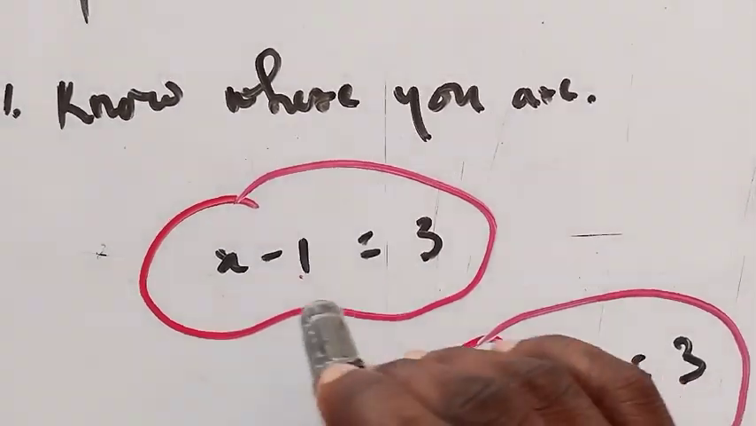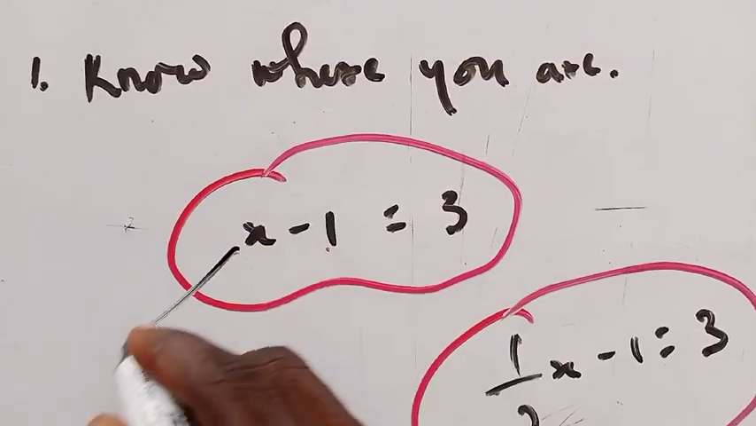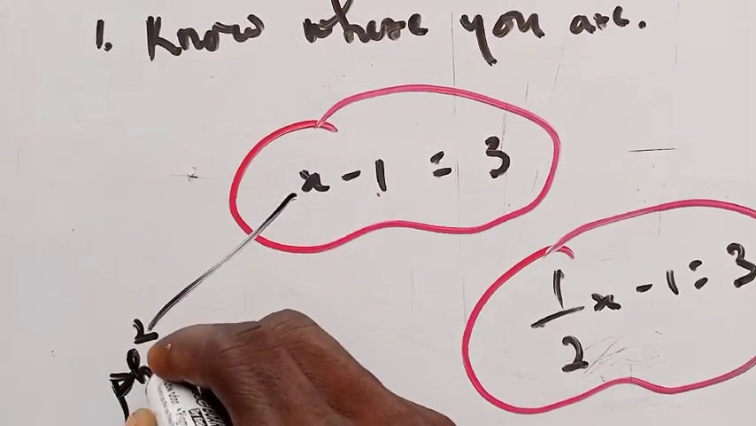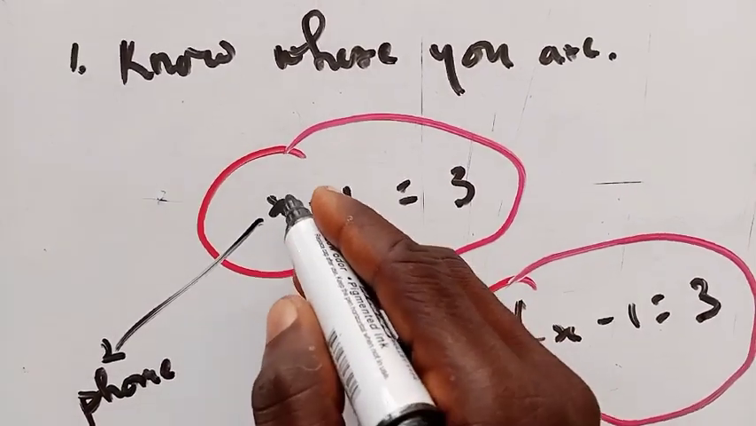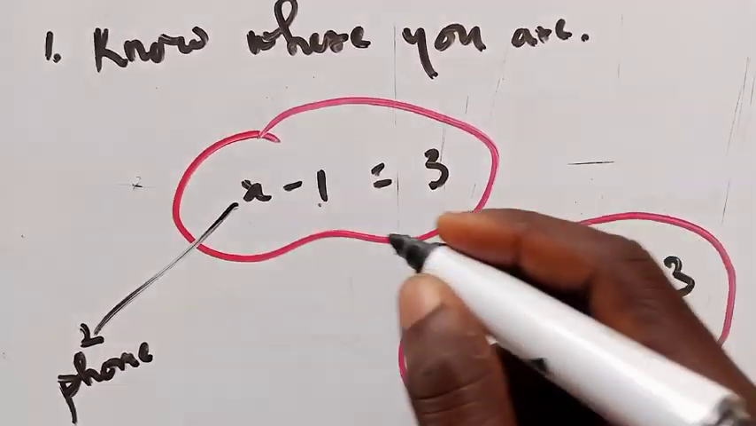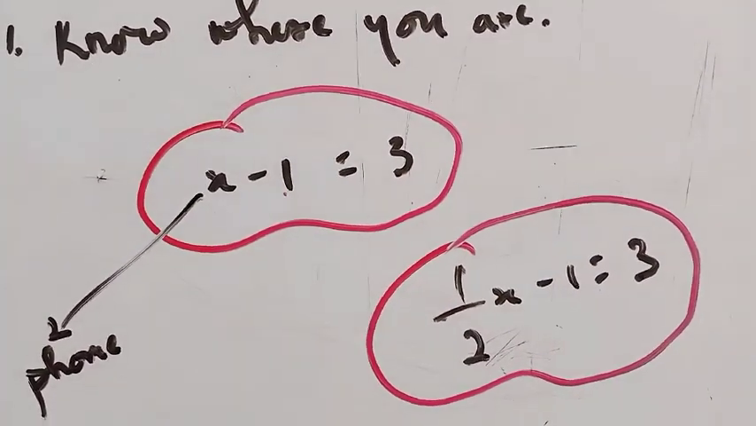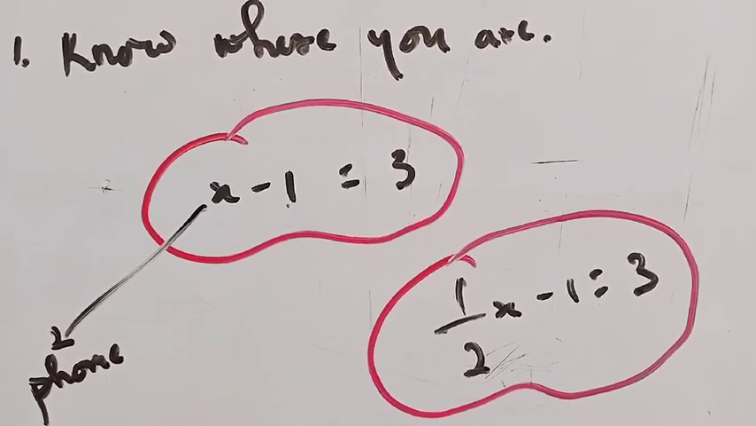Now, the whole idea about algebra is that you are giving everything in general. So, assuming this is the phone, the x is the price of the phone. The reason we are using x here is that you can replace it with any item of your own choice. That is the common letter in mathematics that we use to represent something that we don't know.